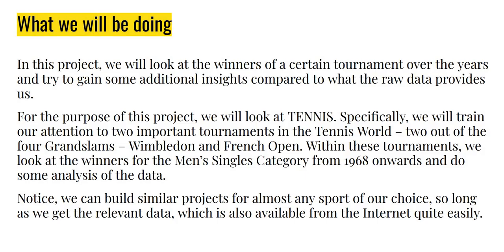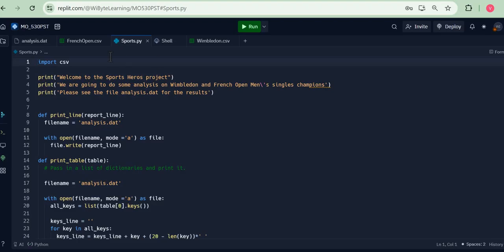So for the purpose of this project, we will look at tennis, and specifically we will look at two very important tournaments from the tennis world, which are two of the Grand Slams, Wimbledon and the French Open. Basically, we look at all the winners in these tournaments in the men's singles categories from 1968 onwards and do some analysis of the data. But needless to say, tennis is just an example. In fact, the insights that we draw and the concepts that we use can be used to analyze any kind of sport that you like.